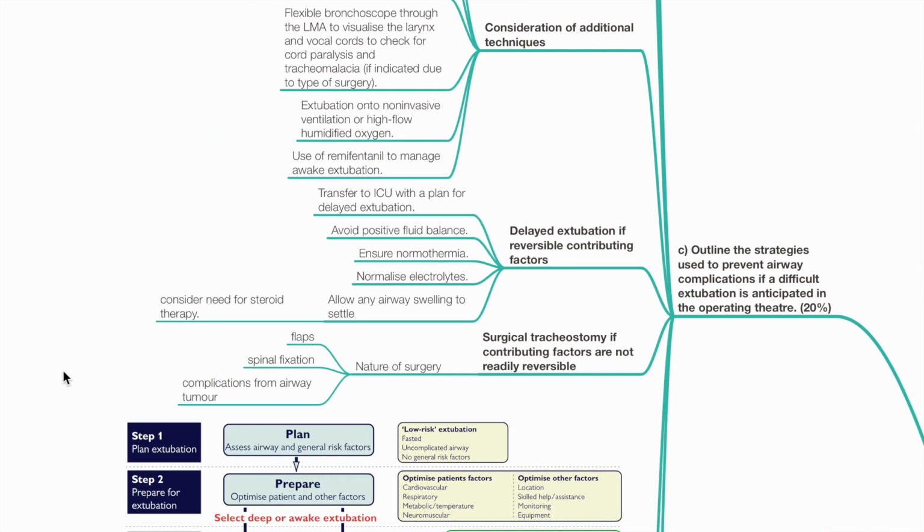Delayed extubation if reversible contributing factors are present is another option. Transfer to ICU with a plan for delayed extubation, avoid positive fluid balance, ensure normothermia, normalize electrolytes, allow any airway swelling to settle, and consider need for steroid therapy. Surgical tracheostomy if contributing factors are not readily reversible. Take into account the nature of the surgery, whether flaps, spinal fixation, or complications from airway tumors are present.